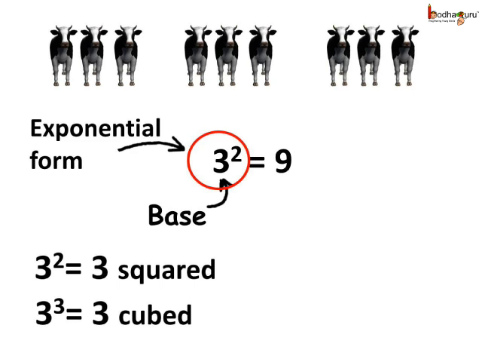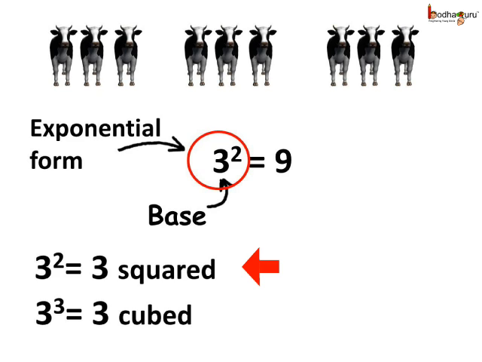Now let us understand the special names. In 3 to the power 2, 3 is called the base. 3 to the power 2 is equal to 9. So 3 to the power 2 is called the exponential form of 9. 3 to the power 2 can also be called 3 squared. So any number raised to the power 2, we call it squared. For example, 6 to the power 2 means 6 squared.